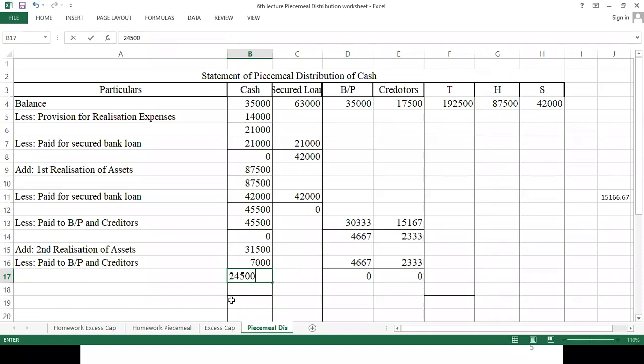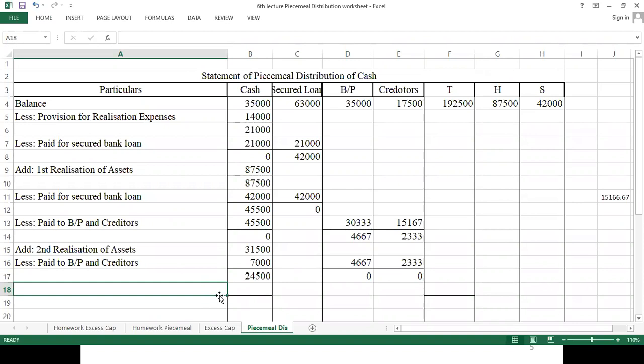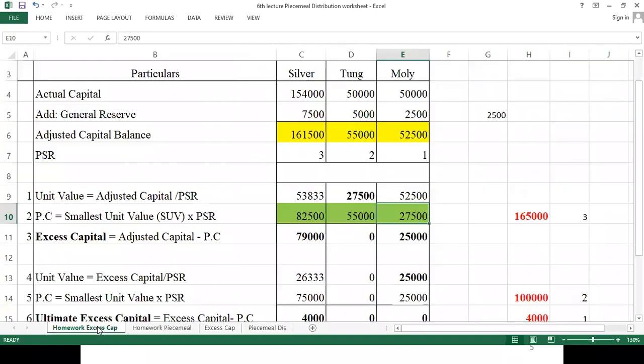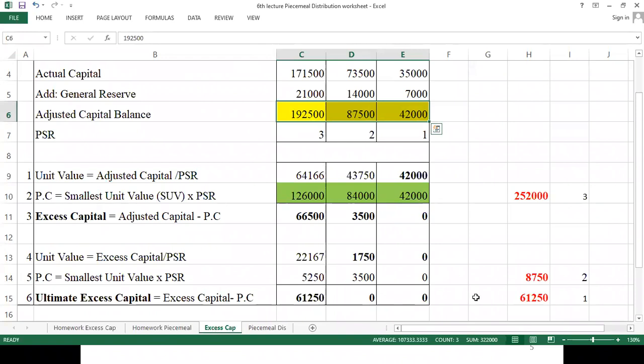Yes, sir. Okay. Now this 24,500, first of all, we will pay Mr. Tushar, because now we will follow the excess capital statement. Okay. And as per the statement of excess capital, first of all, we have to pay Mr. Tushar 61,250. Okay.